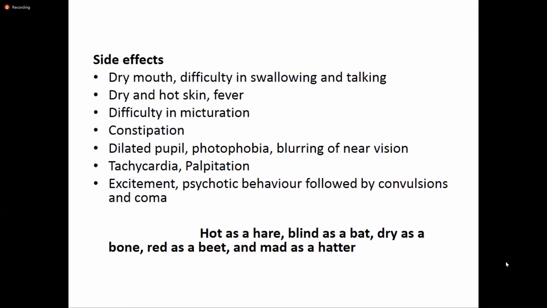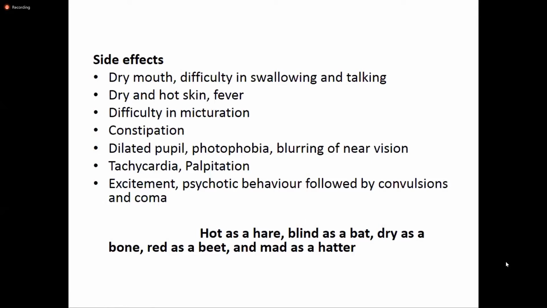So there will be blurring of the near vision, and it occurs as a result of the cycloplegia, or the paralysis of the ciliary muscle. It also causes the blockade of the M2 receptors in the heart. This will lead to tachycardia and palpitation as well. In a low dose of atropine overdose, there will be excitement and psychotic behavior, confusion, and delirium in the patient.